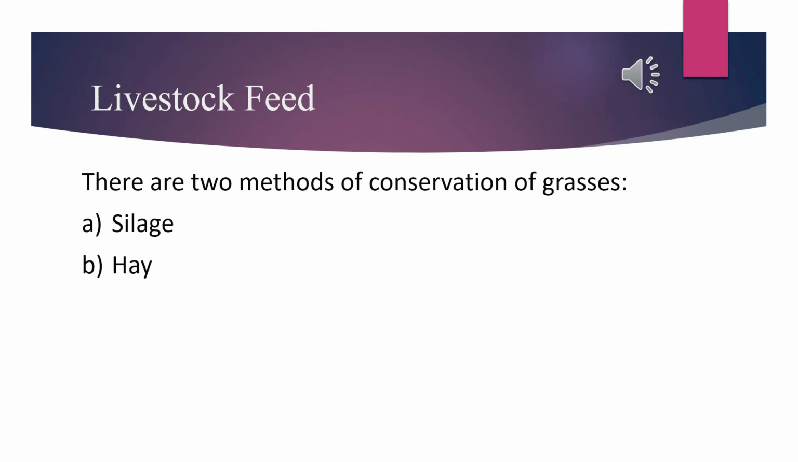Now we are going to discuss different kinds of grass conservation methods. Basically, grass is a very important livestock feed, and it is very tough to find different kinds of grass all year round. So, for preserving grasses, we use two methods. Number one is silage. Number two is hay. These are very important grass preservation methods and provide very important feed for livestock.